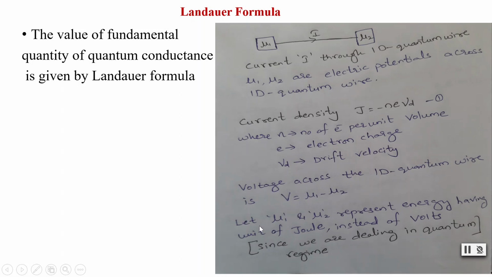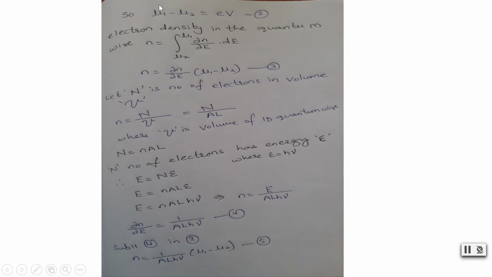Now let mu1 and mu2 represent energy having units of joule instead of volts. So here we are representing mu1 and mu2 in the form of energy having the unit of joule instead of volts, since we are dealing in the quantum regime. Because of that, as we are representing this in the form of energy, we have to multiply with e.